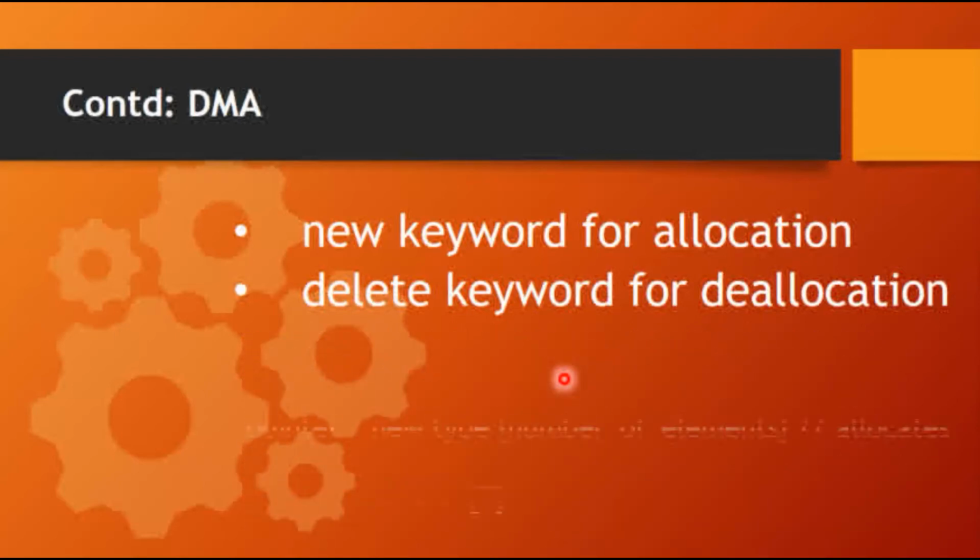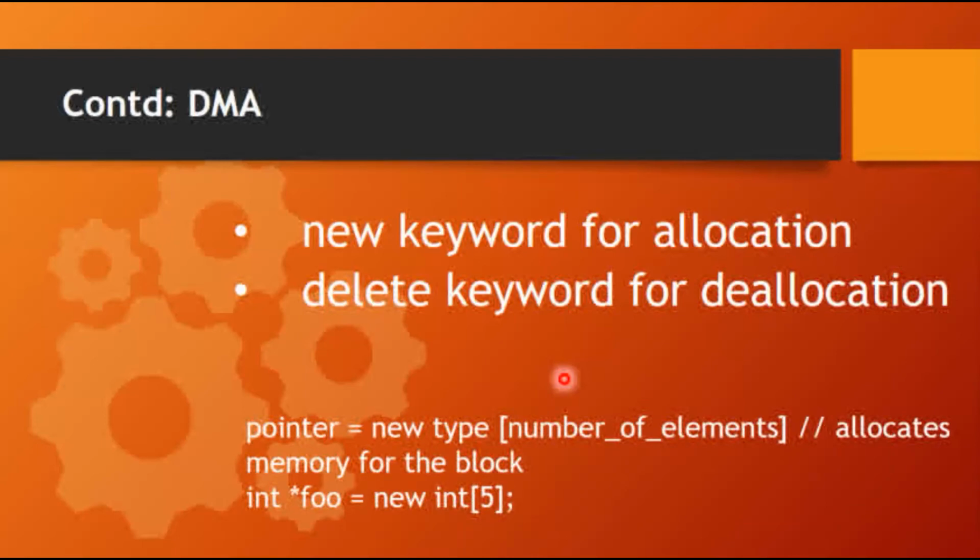Next example. Now here we have created a block of 5 integers. If we want to have more than one number, or if we want to have an array, we can use this type of memory allocation where the size is written in square brackets, and this size can be read from the system or from the user at runtime.